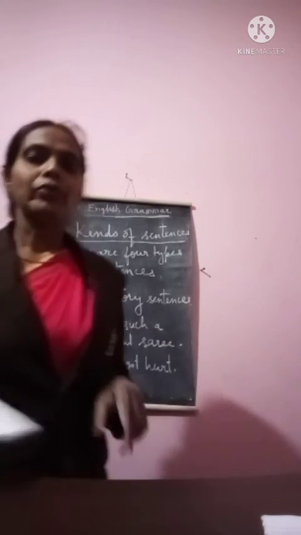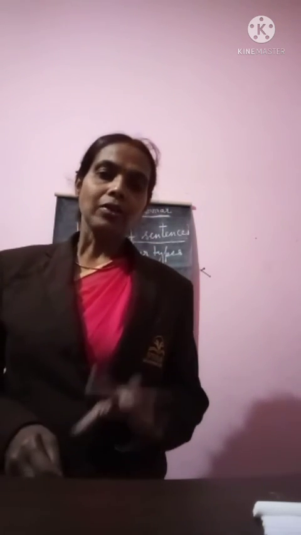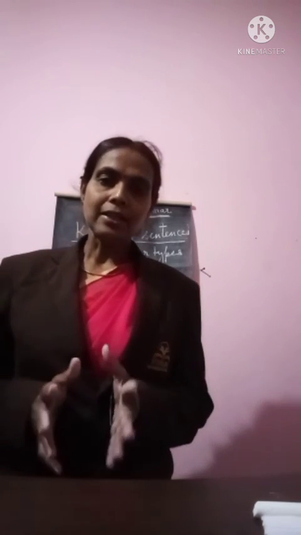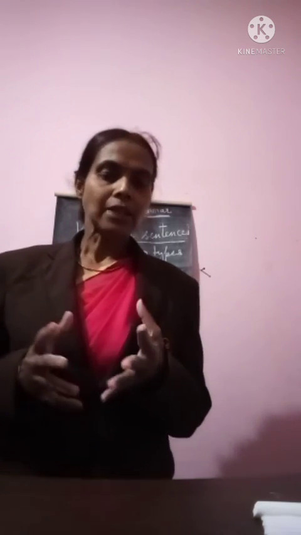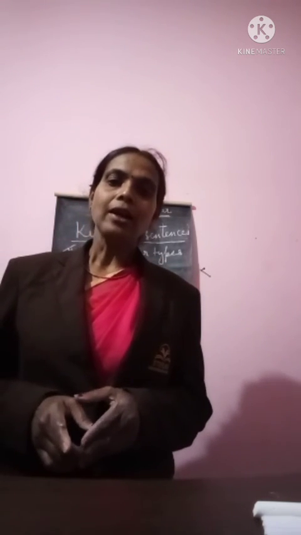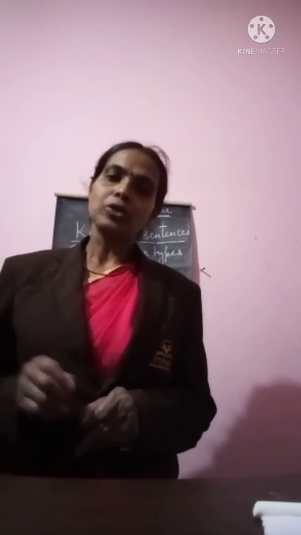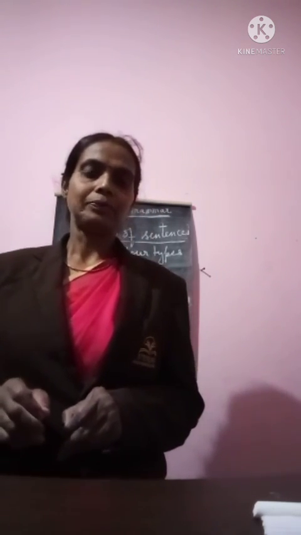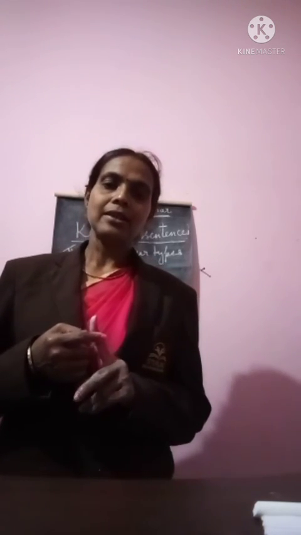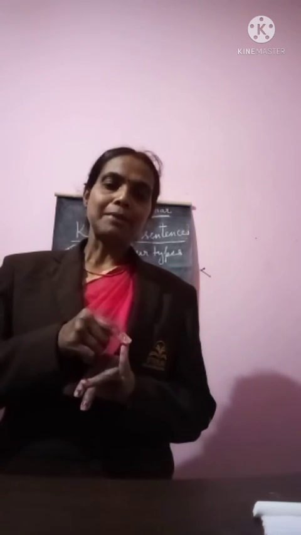Now, today we have learned about sentence, and there are 4 types of sentence. So what is a sentence? Sentence is a group of words which makes a complete sense. It always starts with a capital letter and ends with a full stop, question mark, or exclamation mark. There are 4 types of sentence: declarative sentence, interrogative sentence, imperative sentence, exclamatory sentence.